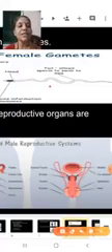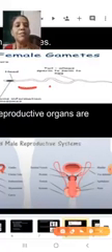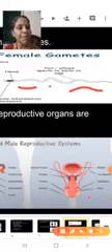Now students, this is the sperm. This is the sperm you are seeing here. Now the sperm is produced in the male reproductive system. Can you see the male reproductive system here? Okay.